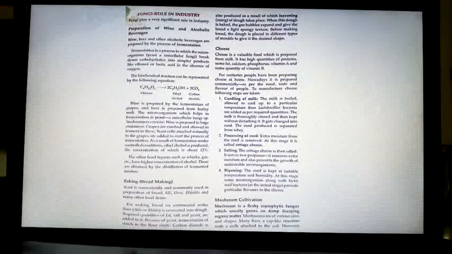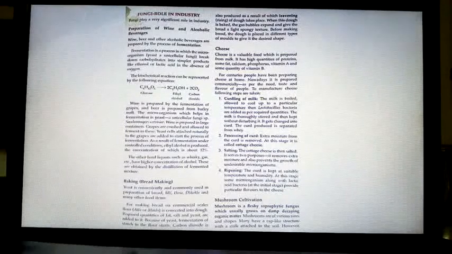The biochemical reaction can be represented by the following equation. C6H12O6 gives 2C2H5OH plus 2CO2. That is, glucose gives rise to ethyl alcohol and carbon dioxide. Is that clear? So how is wine prepared then?